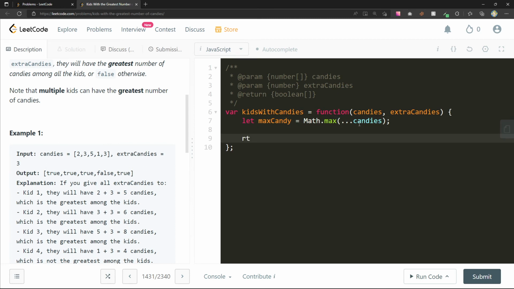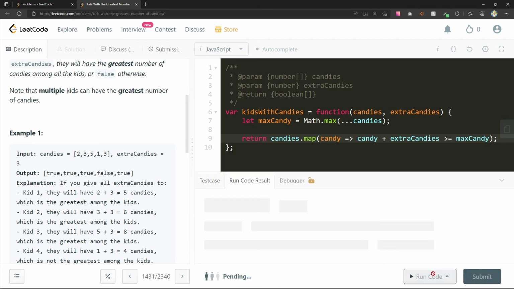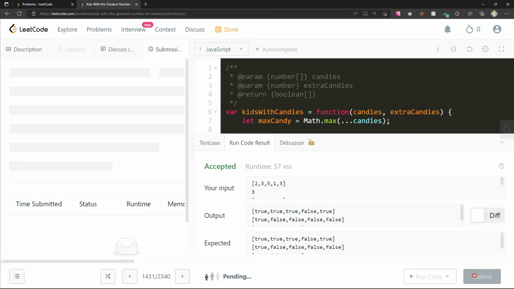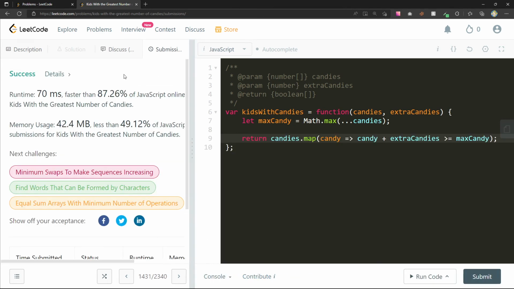And then we can effectively return candies.map, candy, candy plus extraCandies is greater than or equal to maxCandy. I think this would work. True, true, true, false, true. 57.21, 87.26. Yeah, pretty happy with this.